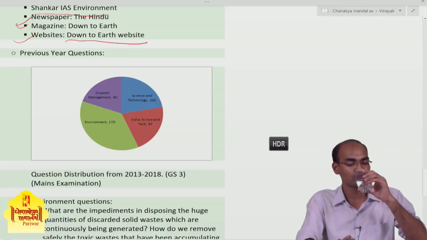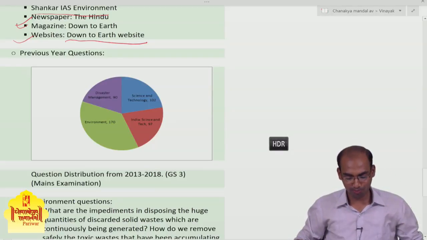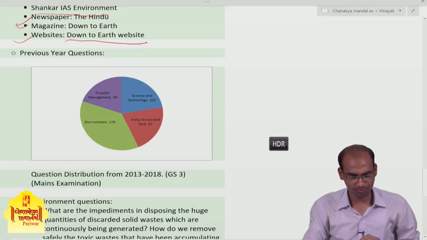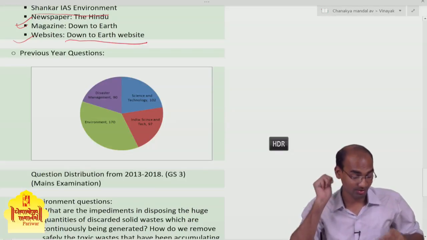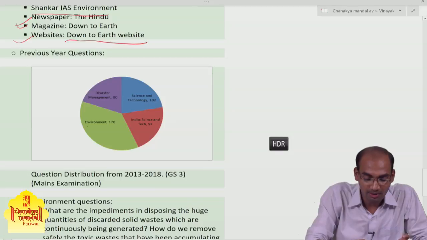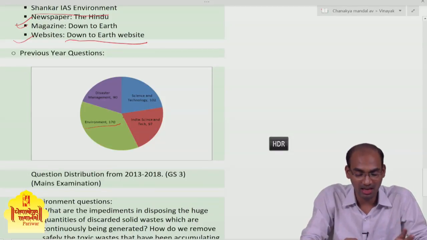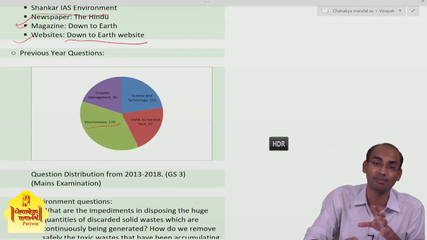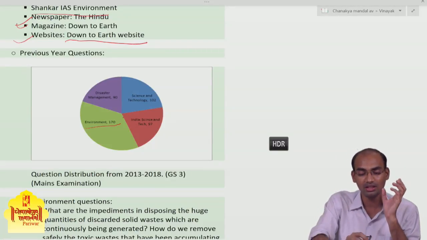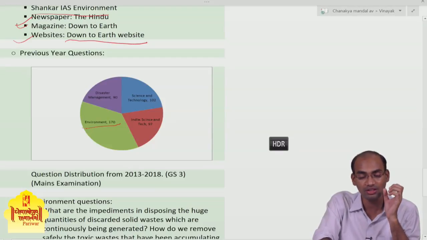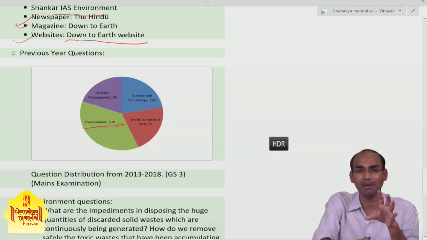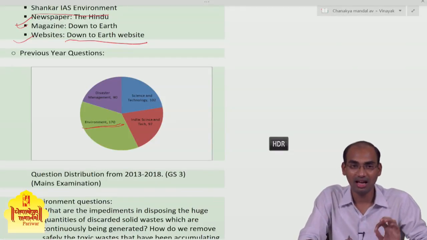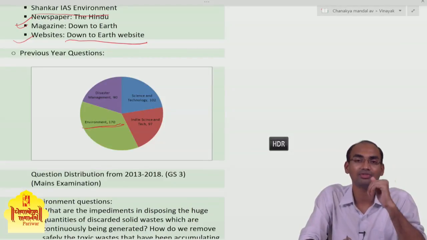Subject environment is part of this GS3 paper, and you can see in the GS3 paper in the last 6 years the most number of questions are on the environment. Okay, as compared to other subjects, the questions of 170 marks are from the environment subject. So this highlights the fact that environment is very important in prelims as well as in mains.